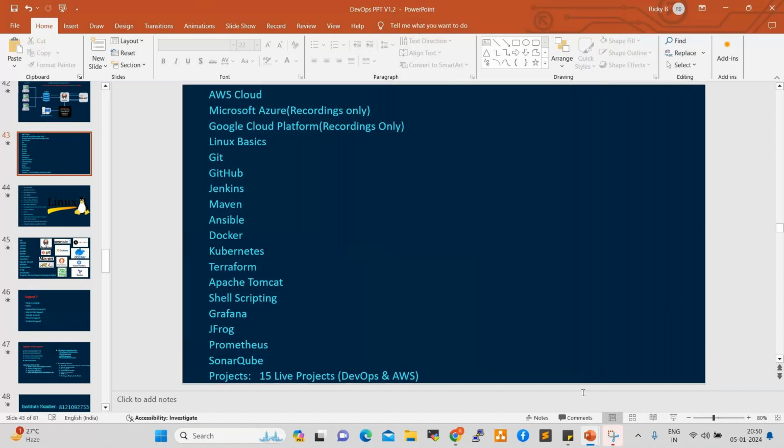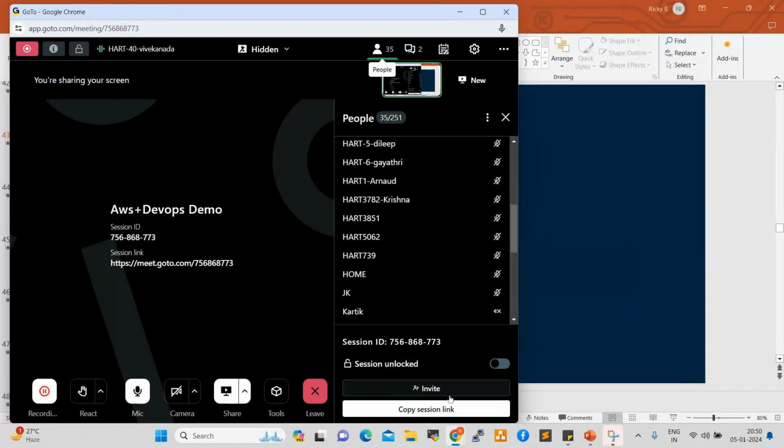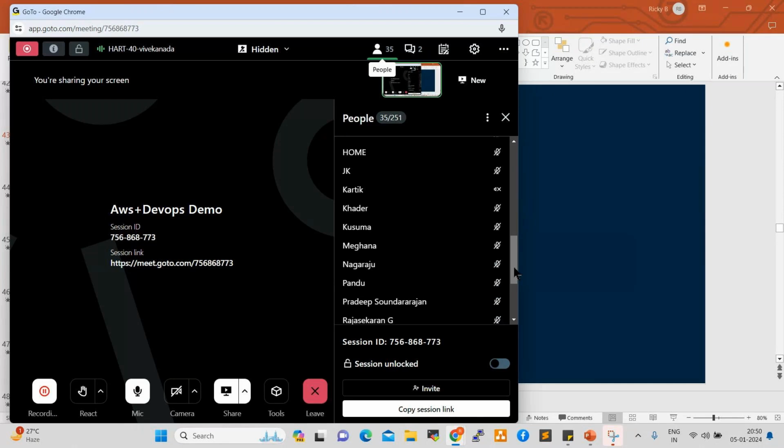I would like to know the cloud career path, where you will start and what are the things we have to do. Maybe the very first stage is cloud solution architect and DevOps, or something like this.